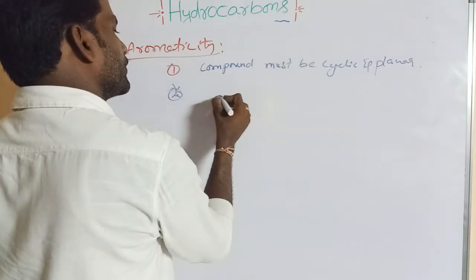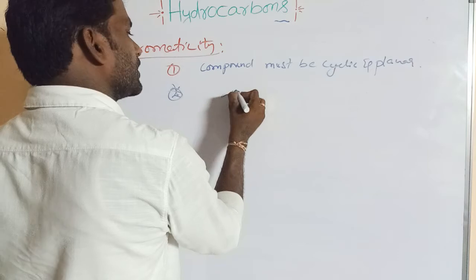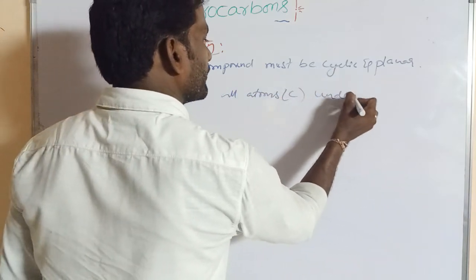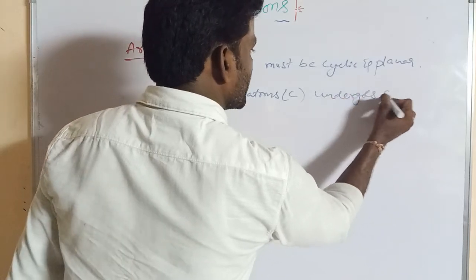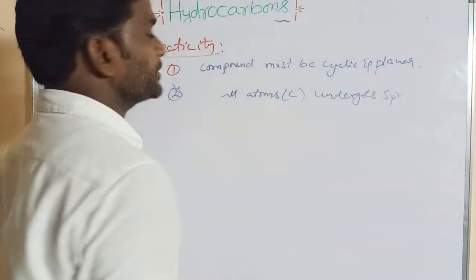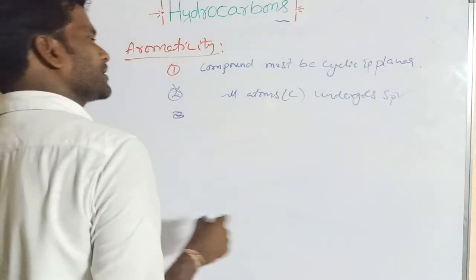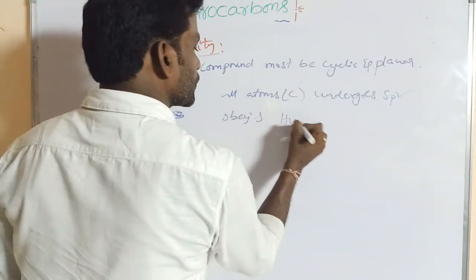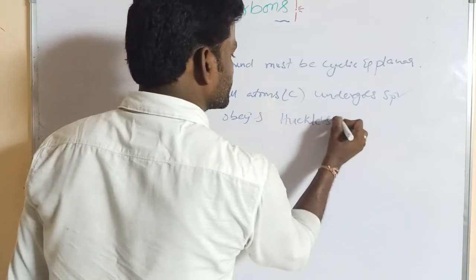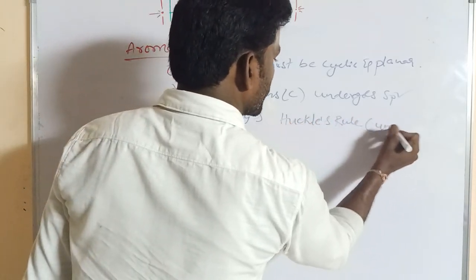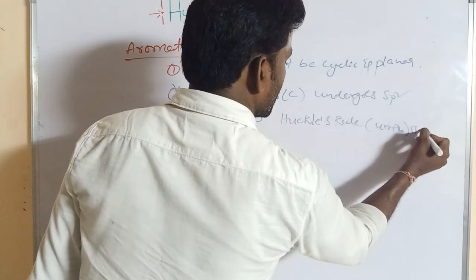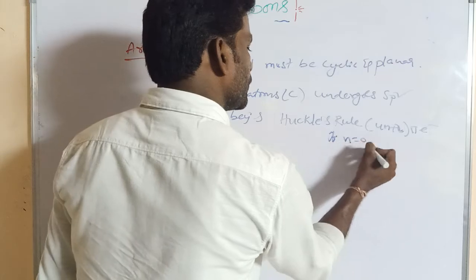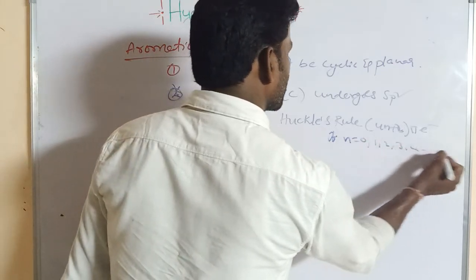Second point, in the cyclic compound, all carbons undergo sp2 hybridization. The third point, it must obey Huckel's rule, that means the 4n plus 2 pi electron rule, where n is equal to 0, 1, 2, 3, 4.